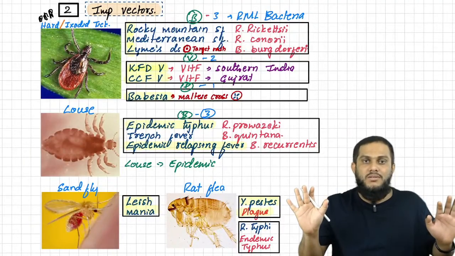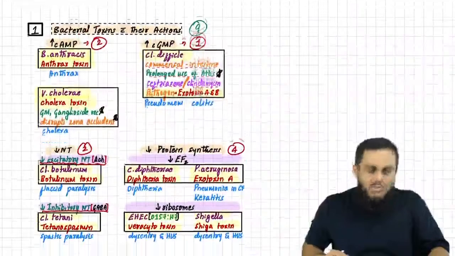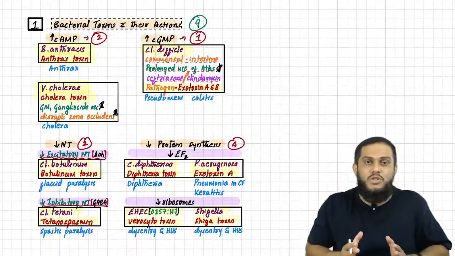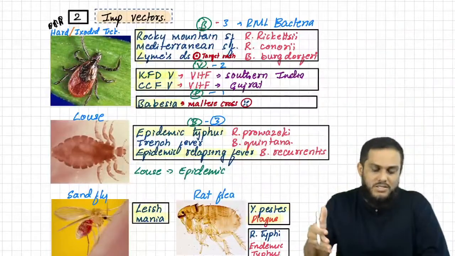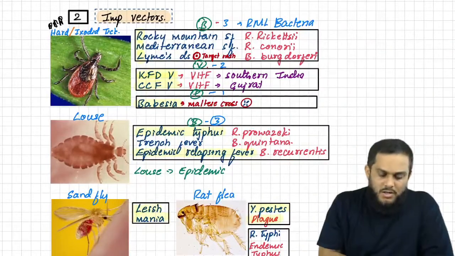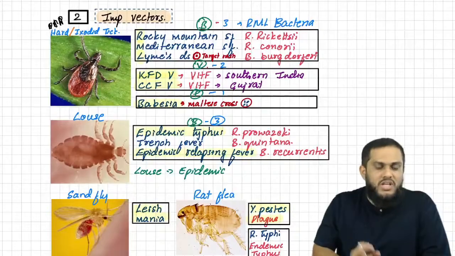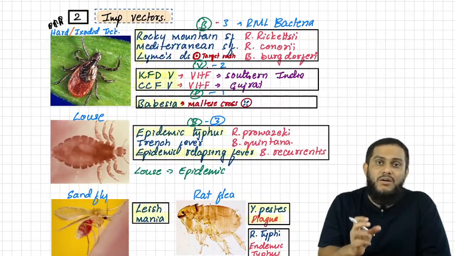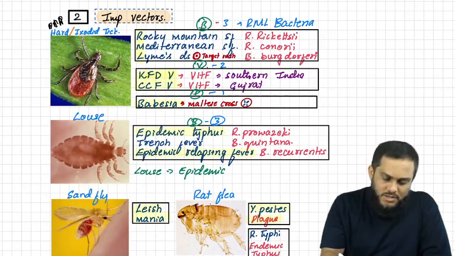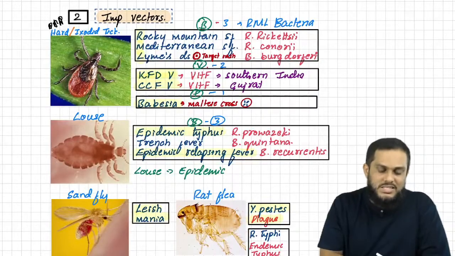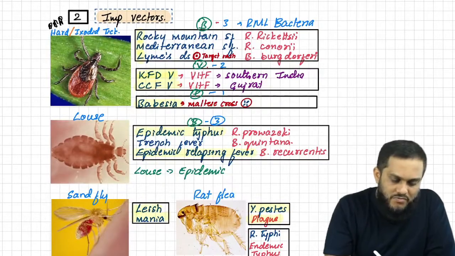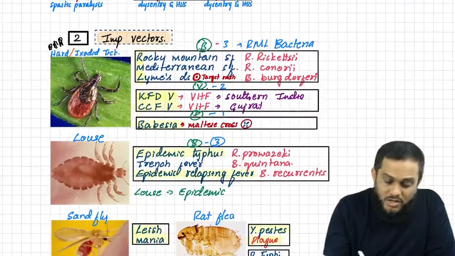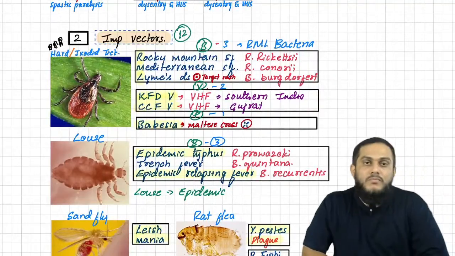Easy to remember. So now I have given you all the toxins with their action and have shown you how easy it is to remember. I have shown you the second topic and there I have shown you how it is easy to remember. Though there are 4 vectors, you see how many organisms we have covered. 3 plus 2 plus 1, 6 with the ixodid tick, right? Then 6 plus 3, 9, 9 plus 1, 10, 10 plus 2, 12. We have covered here 12 bacteria, 12 organisms, right?